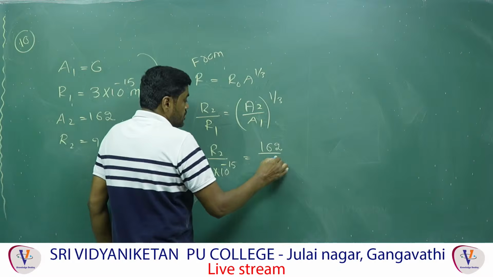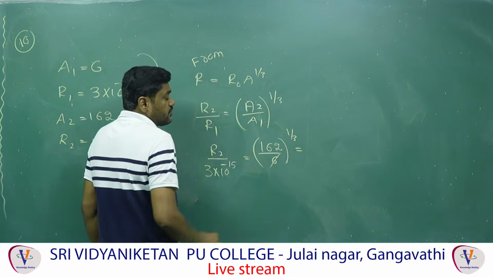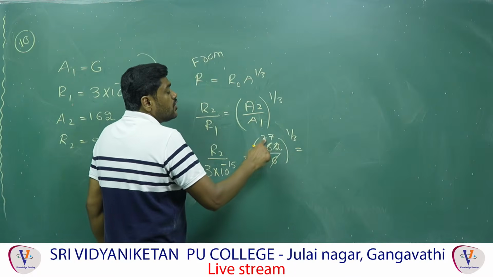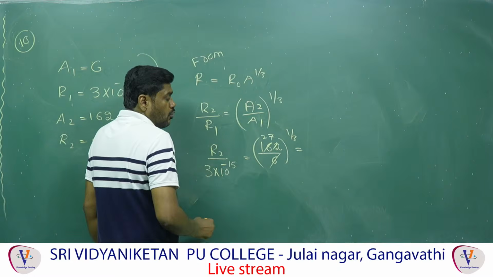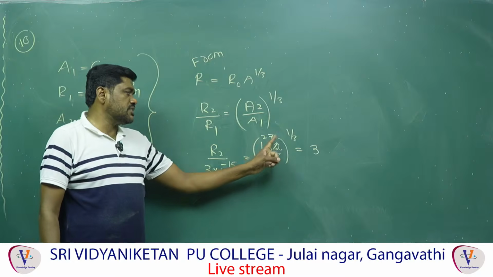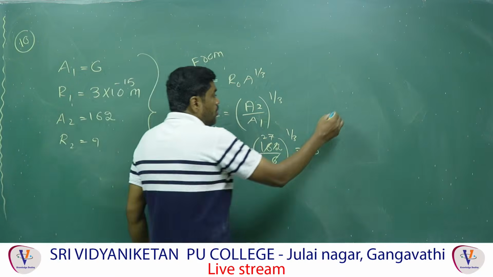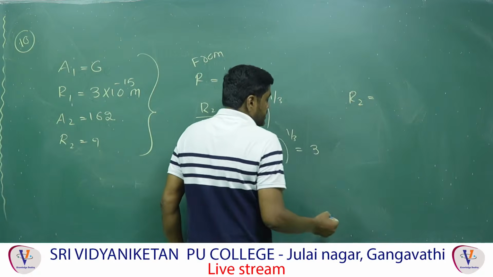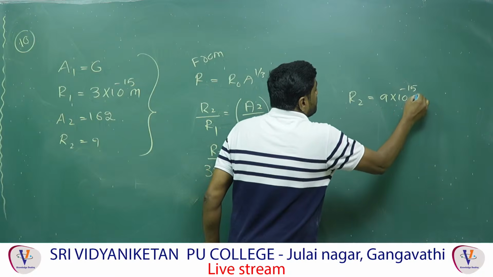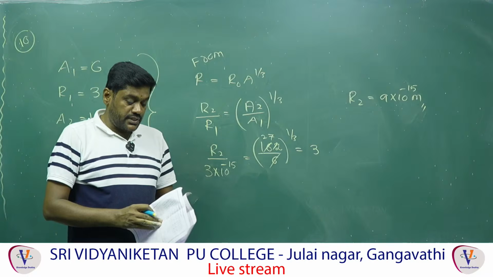6, so that is equal to 6 whole power 1 by 3, which is 6 ones, 6 twos and 6 sevens, 27. 1 by 3 means whole power 3, so the answer will be 3. Since 27 is power 1 by 3, the 3 cancels, therefore you get 3. Now the second nucleus radius is how much? That is equal to 9 into 10 power minus 15 meter, which is the correct answer. So the fourth option is the correct answer.